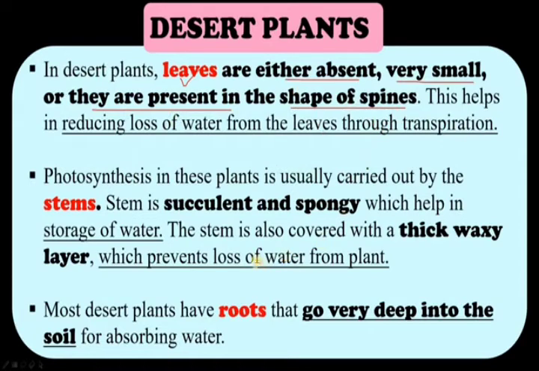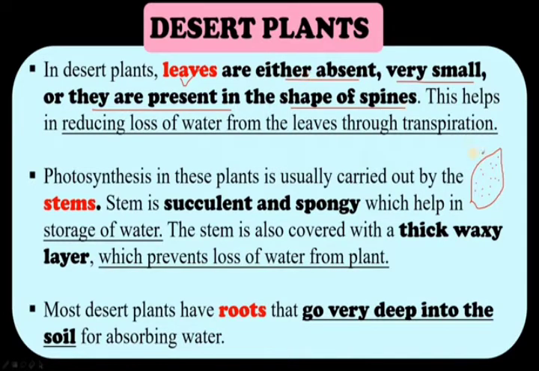Photosynthesis in these plants is usually carried out by the stems. The stem is succulent and spongy. Through the pores the water will be lost, we know that, but leaves are either absent or very small, and they are present in the shape of spines.